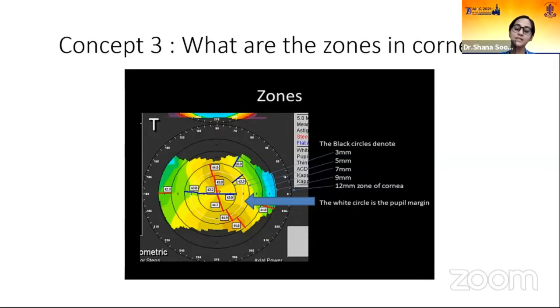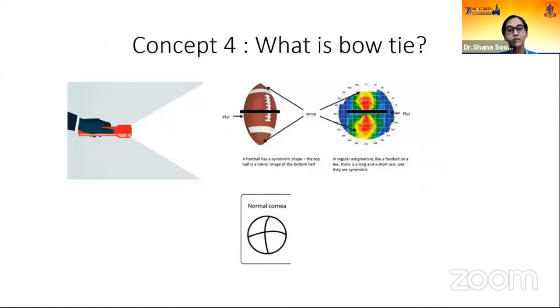Most of the pathologies take place in the 3 mm, 5 mm and the 7 mm zones. So these are important zones topographically. And we'll be seeing irregularities in these zones and how they're important as flags in keratoconus. The fourth concept is what is bow tie.